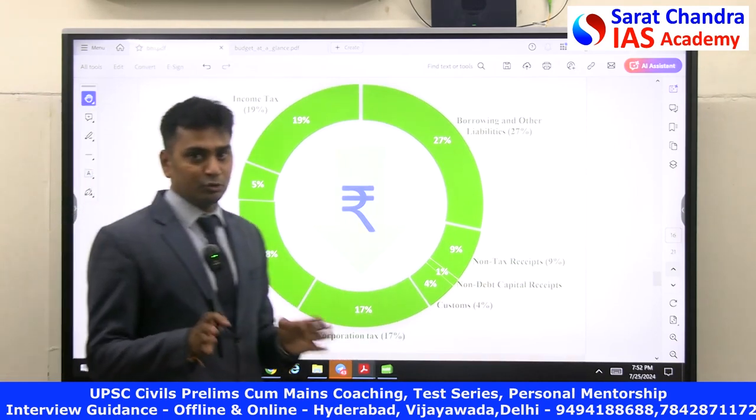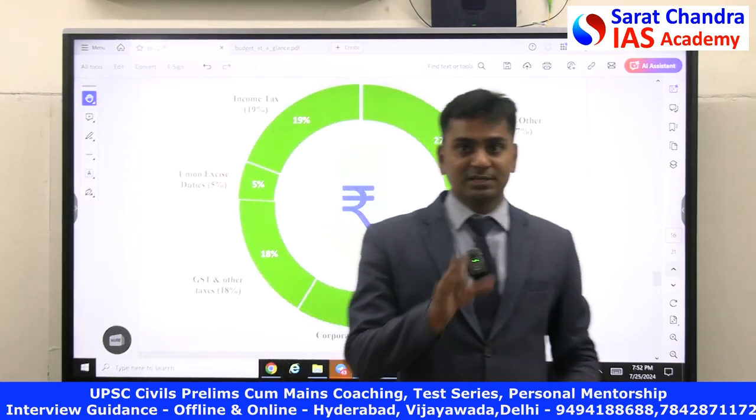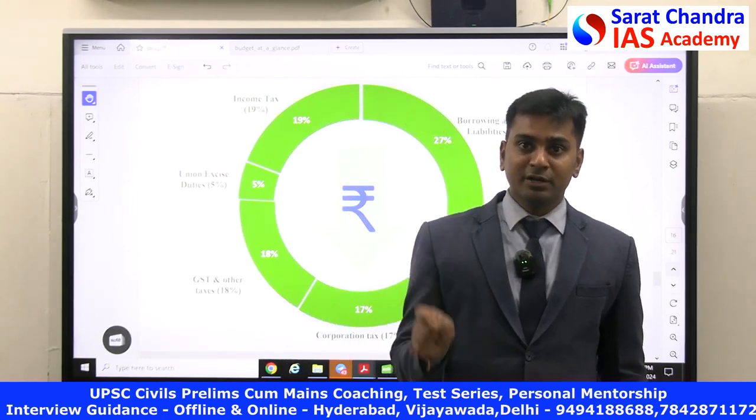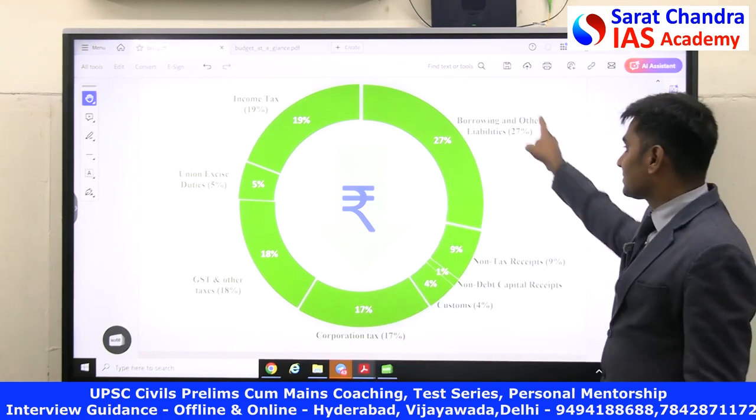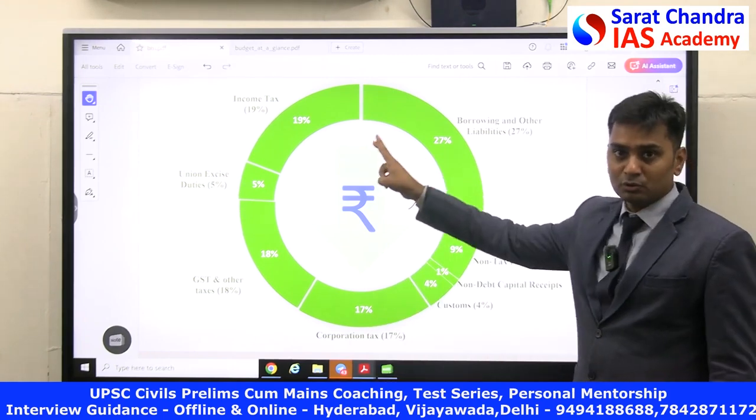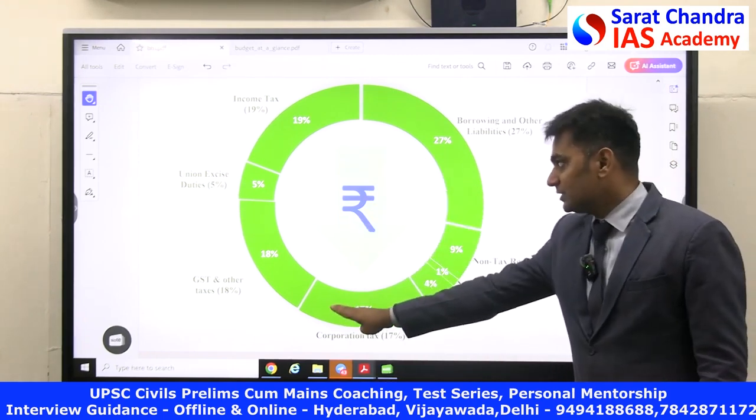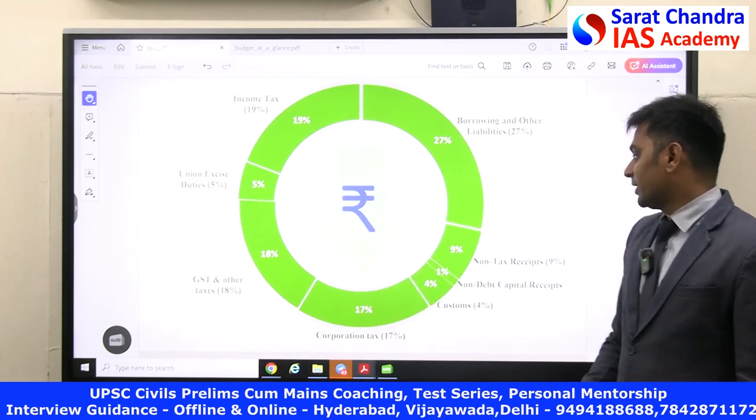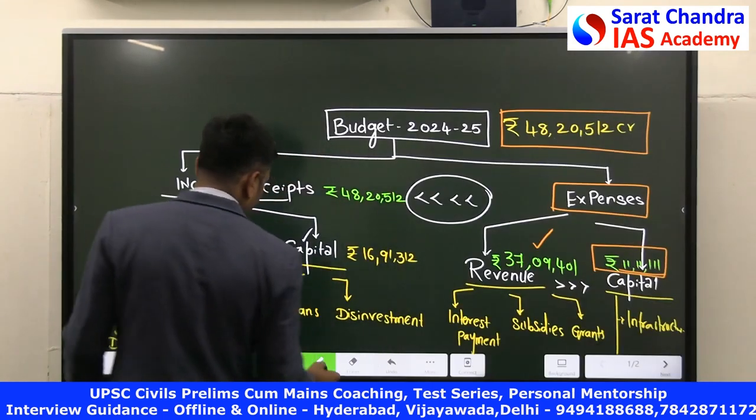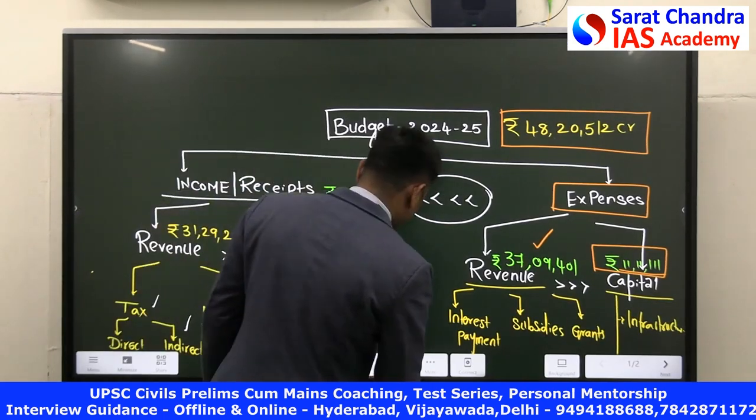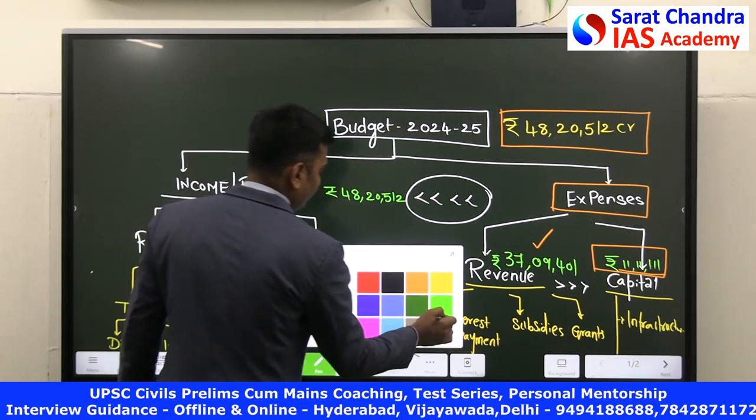This is important for UPSC prelims. They will ask the descending order of revenues for Government of India. So if you look at the incomes, highest is from borrowings, followed by income tax, followed by GST, followed by corporate tax, and then comes non-tax receipts. This is the order that you have to remember.